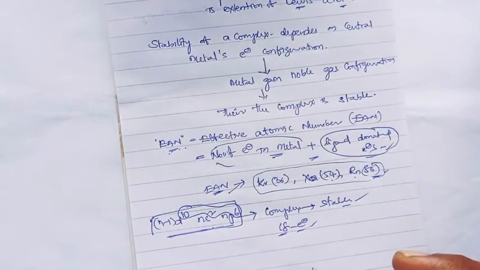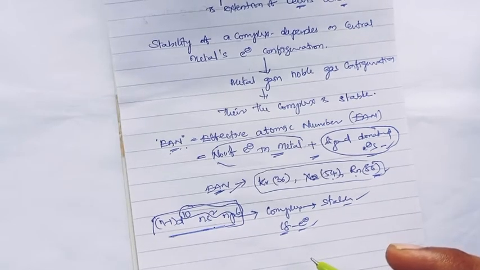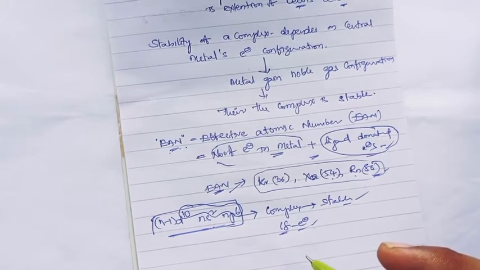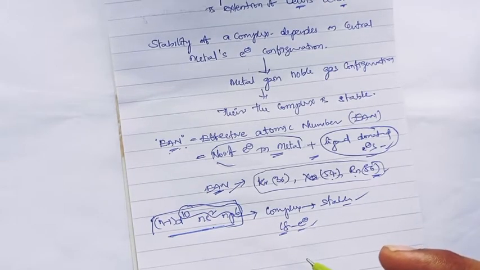So the 18 electron rule can be defined like this: when the sum of the metal's valency electrons in a complex is equal to 18, it is said to follow the 18 electron rule, and when the complex gains such an 18 electron configuration in the metal valency, the complex will be very much stable.